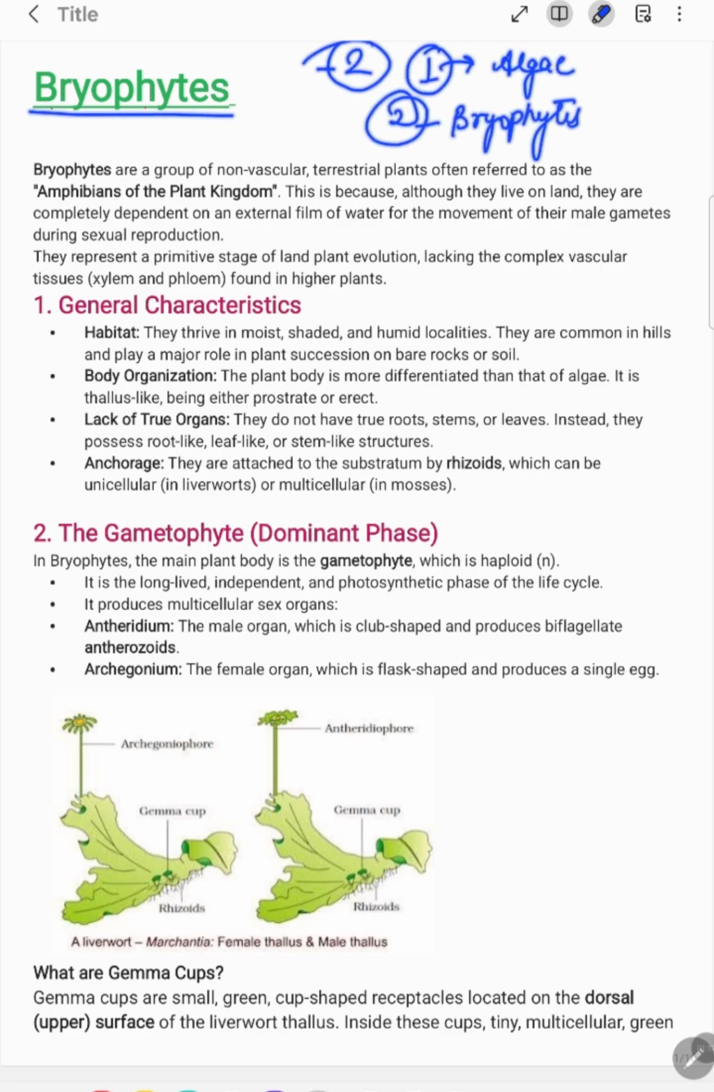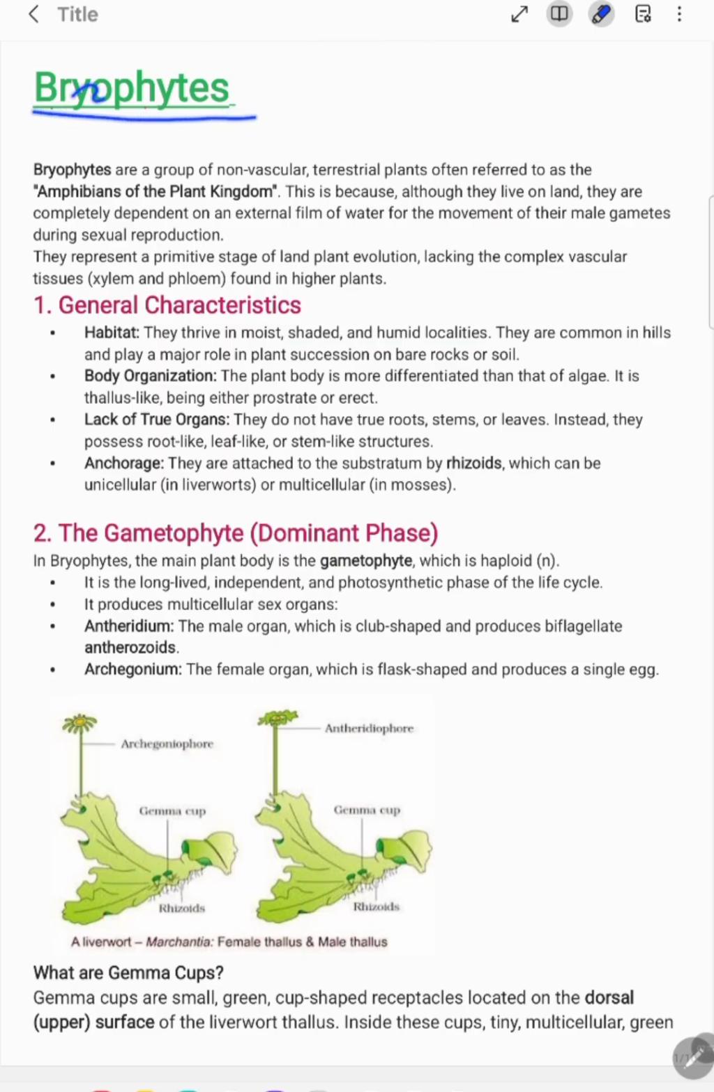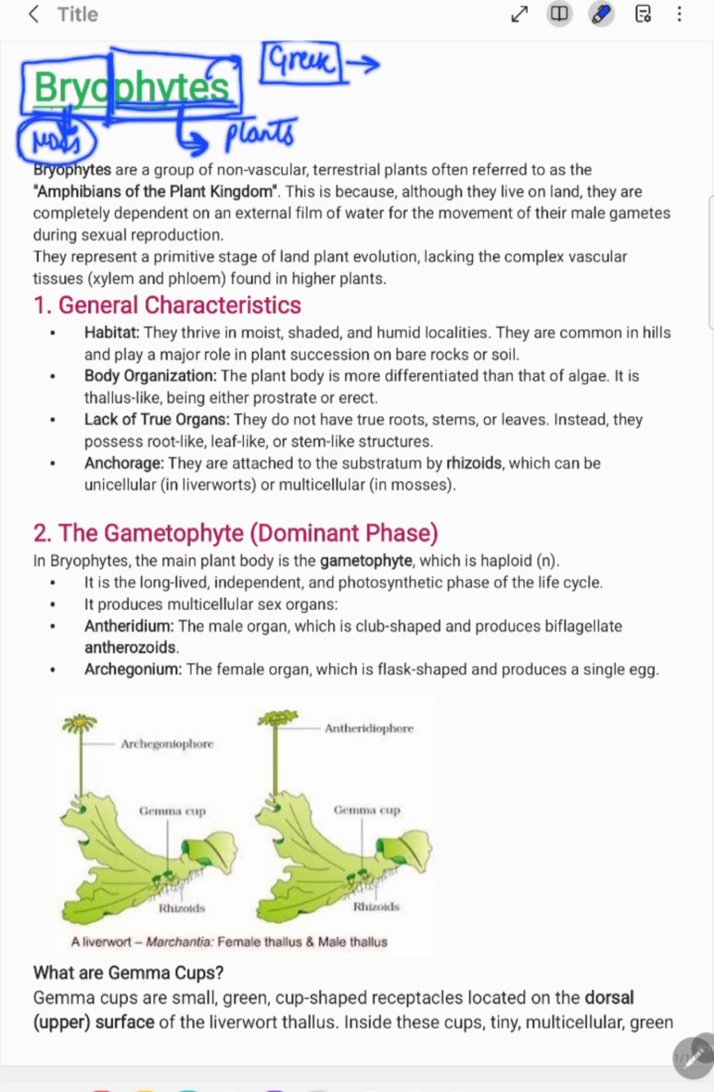So let's study. So the bryophyte. Here the term bryophyte is derived from a Greek word, where bryo means the moss, while phytes always refers to the plants. And what are mosses and what actually the definition of bryophyte we are going to study in a couple of minutes.